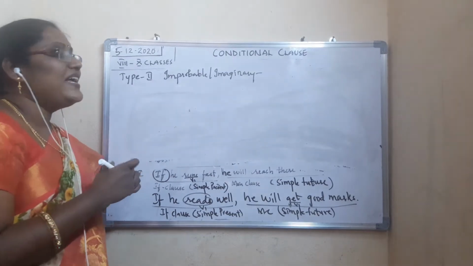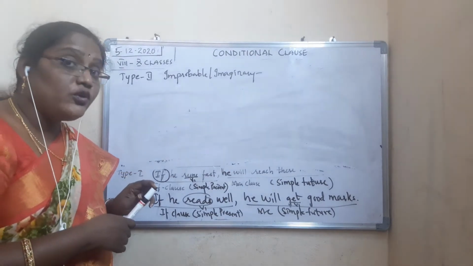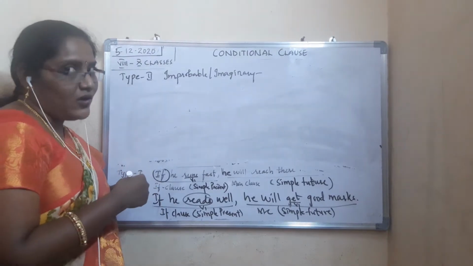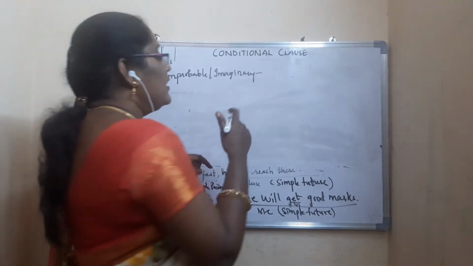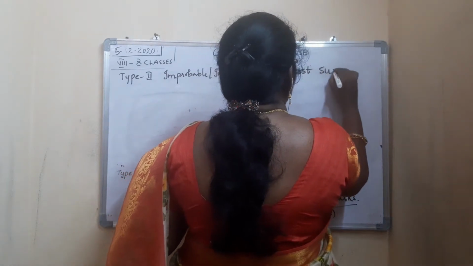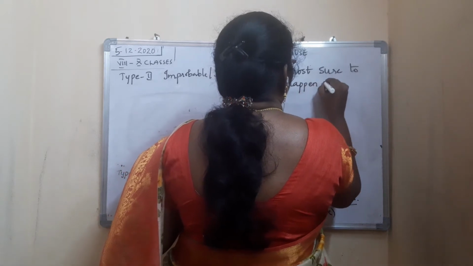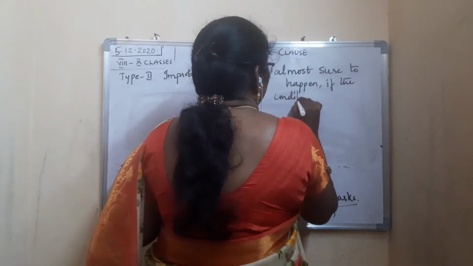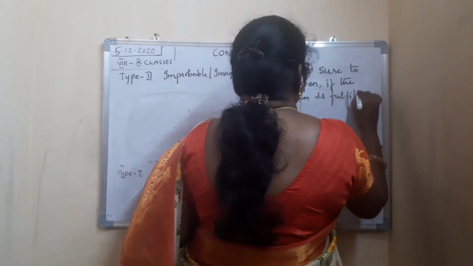So now imaginary, that is what? Imaginary condition. If I had got enough money, I would have purchased it yesterday only. You'll feel like that. So that is called what? Imaginary condition. Okay, imaginary or improbable condition. Almost sure to happen. Okay, it is almost sure to happen if the condition is fulfilled.